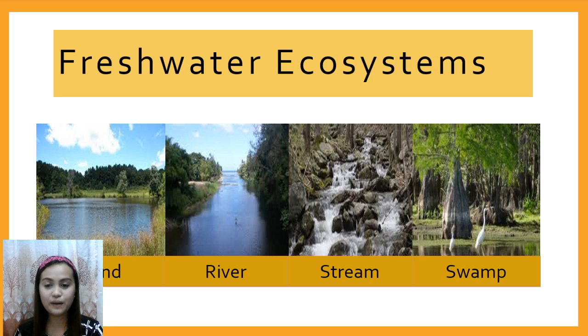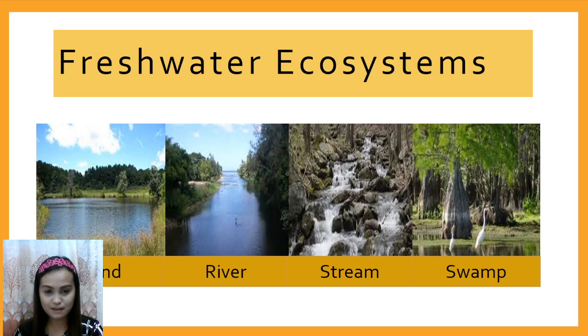Okay, let's start with pond. It's a small, shallow body of water that is usually smaller than a lake. It is either natural or man-made. Since a pond is very shallow, sunlight can easily reach its bottom. Sunlight and the shallowness of a pond help plants grow. The plants that grow in the pond serve as the main source of food for most animals and plants near it. Okay, let's go to river.